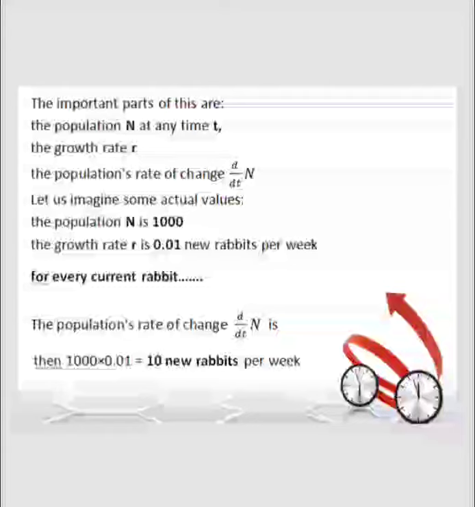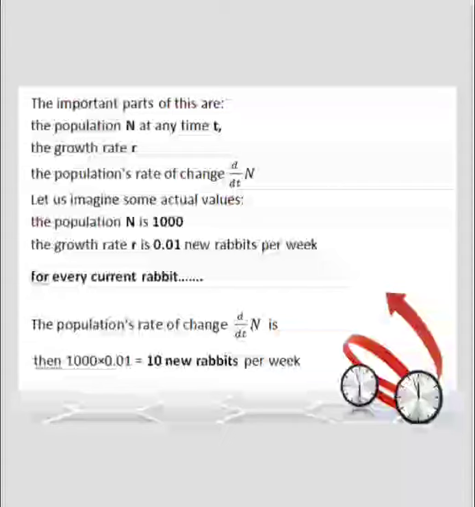The important parts in this differential equation are the population and the time. We consider the population as n and the time as t. The growth rate is r. The population's rate of change is dn by dt. Let us imagine some actual values.